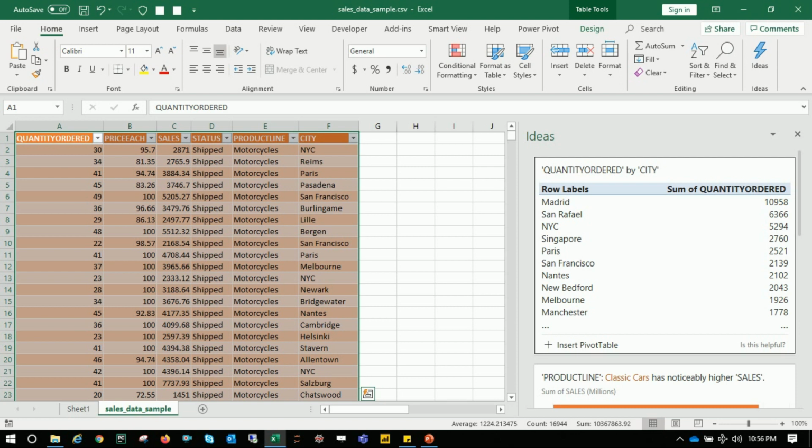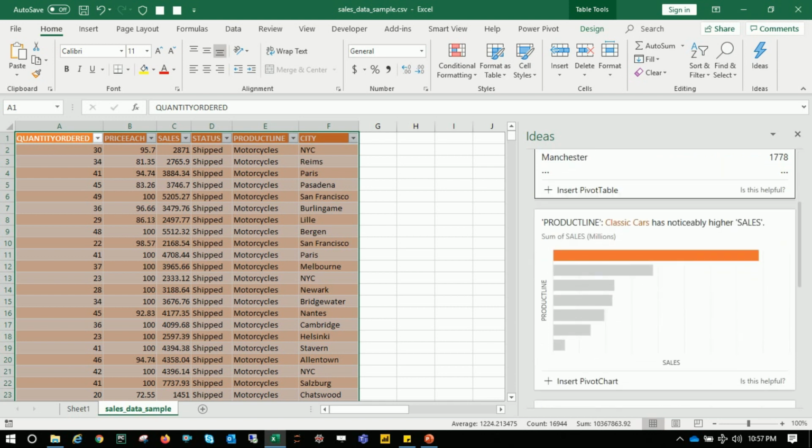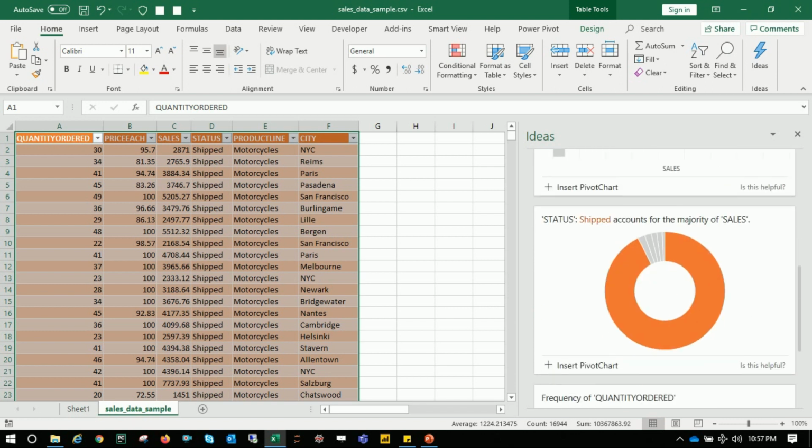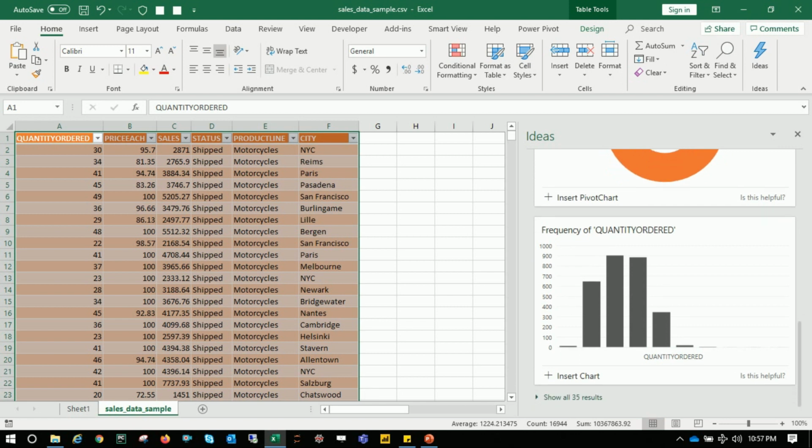Let's see. Quantity ordered by city. So this is what we did earlier, right? It automatically gave us the list, sorted in ascending or descending order. Come down, I'll see product line, classic cars have noticeably higher sales. We saw this earlier. Status, shipped accounts for the majority of sales, obviously. Frequency of quantity orders, and we have 34 more results. Interesting.